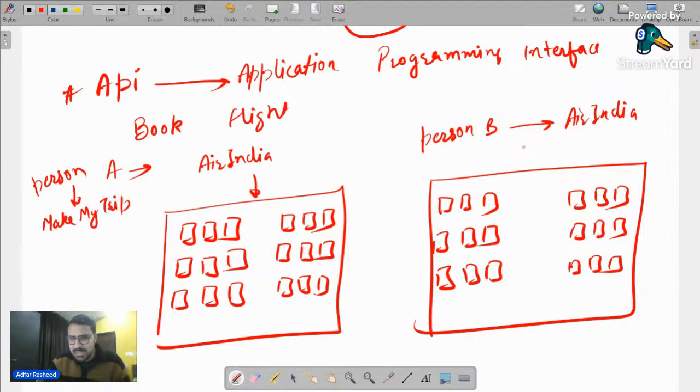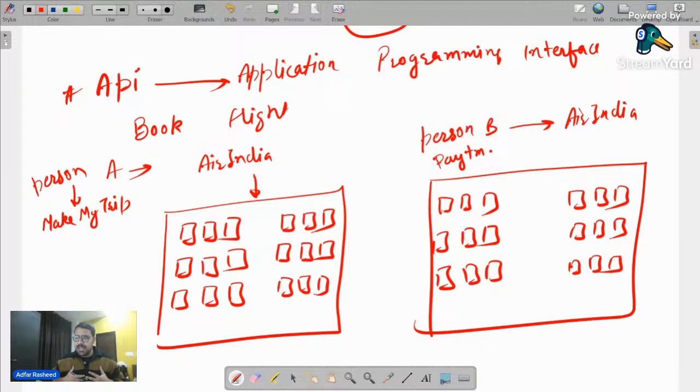And maybe there's some other website. Give me another website where we can book flights. We have Make My Trip. What's another one? I don't remember right now other websites with which we can book flights. Give me a website. Make My Trip is one, definitely. One other website quickly in the chat. Paytm. Let's suppose Paytm. Who cares? Let's suppose Paytm. So with the help of Paytm, I want to book the flight.